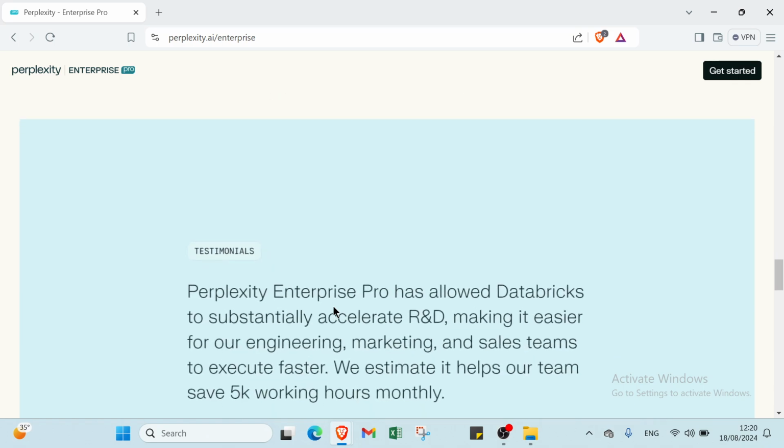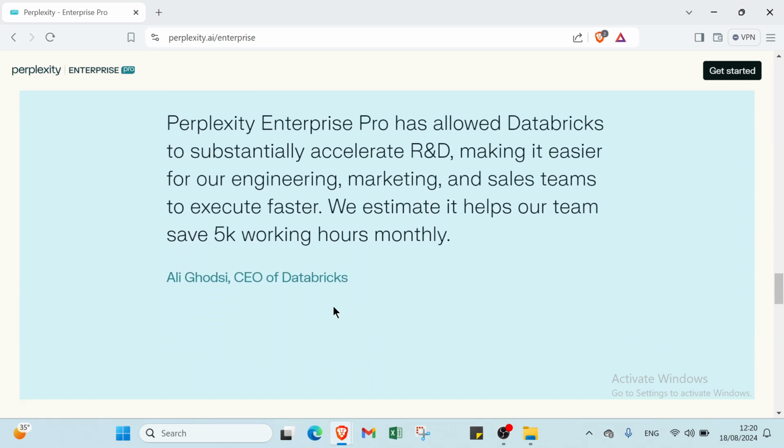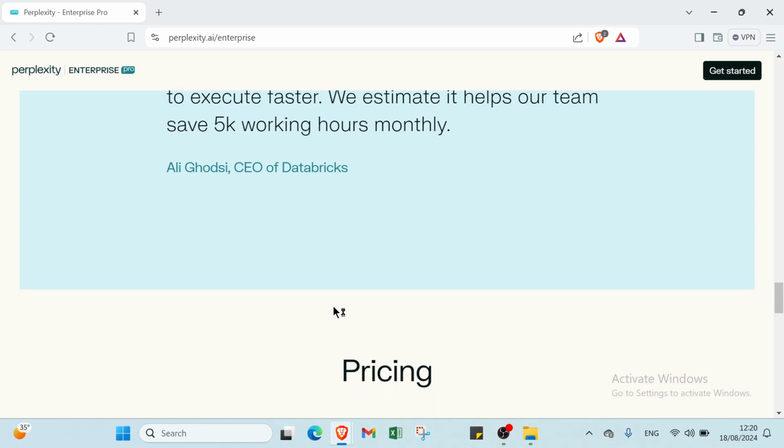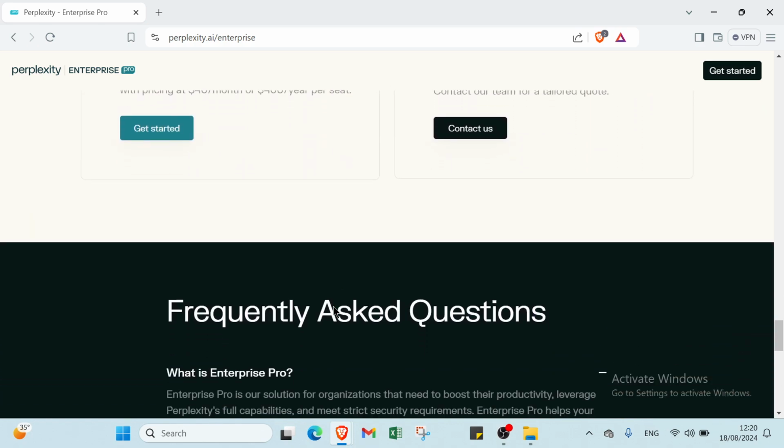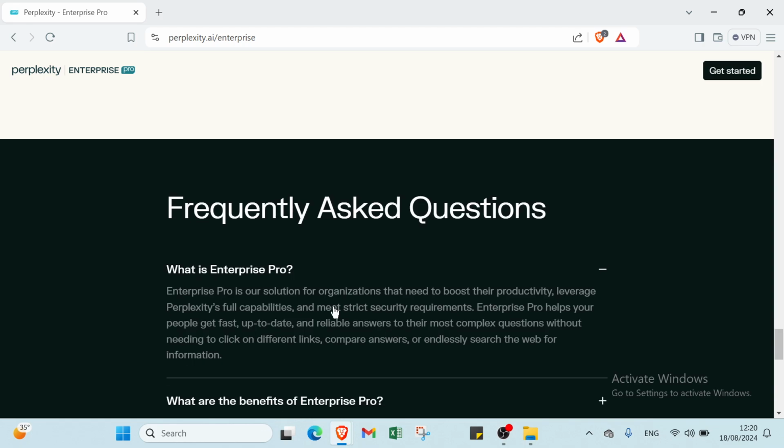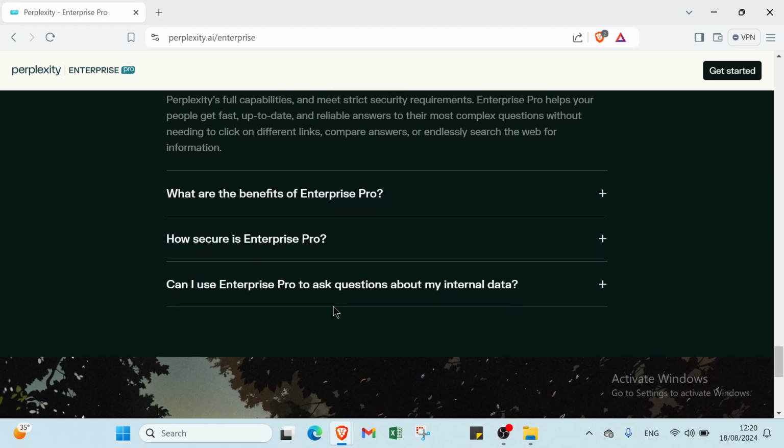Then we have the third one, consulting. So, as a consultant, you help small businesses integrate Perplexity into their workflow. For example, you could advise a marketing team on how to use Perplexity to research competitors, stay updated on industry trends, or generate content ideas efficiently.